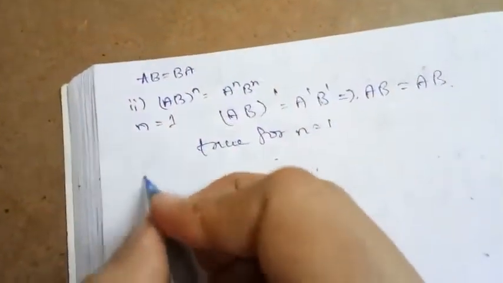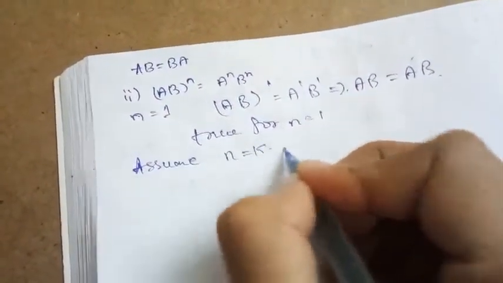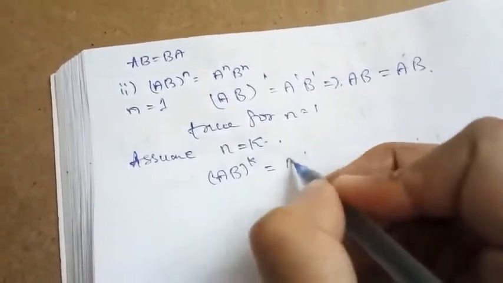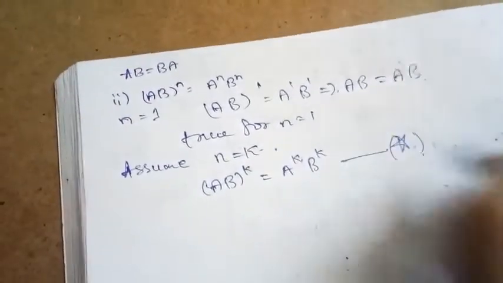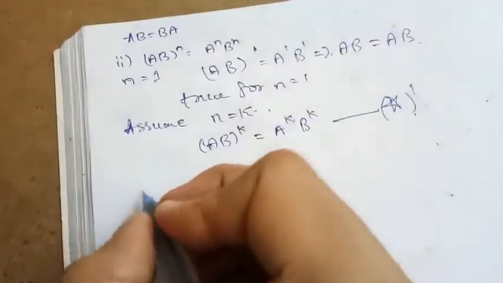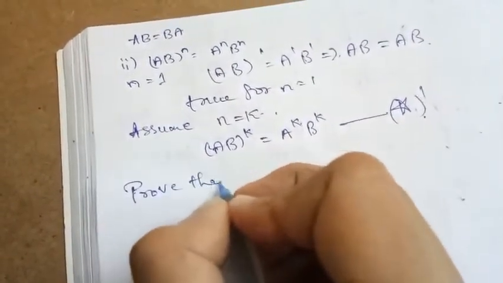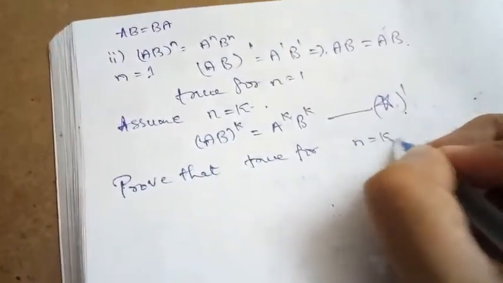Now we shall make an induction assumption that the result is true for n is equal to k. Then it becomes (AB) power k is equal to A power k into B power k. Let us call this one star prime. Now we need to prove that the result is true for n is equal to k plus 1.